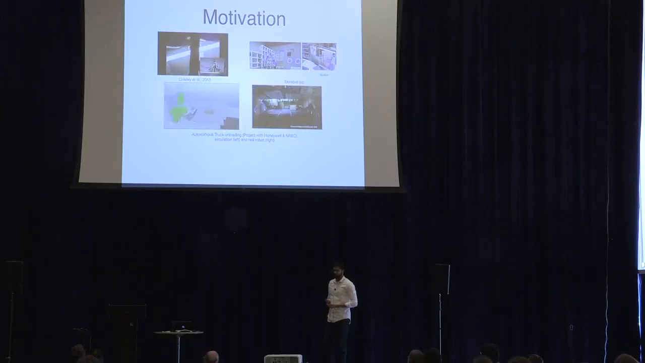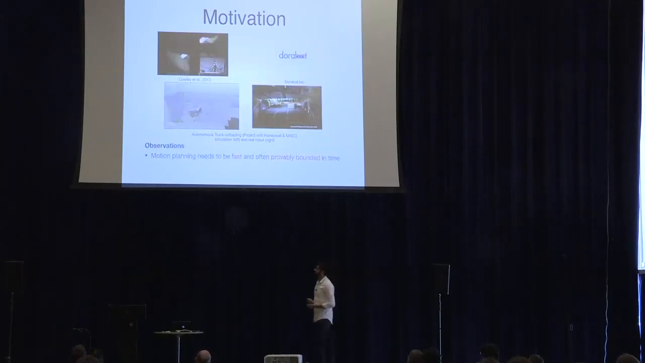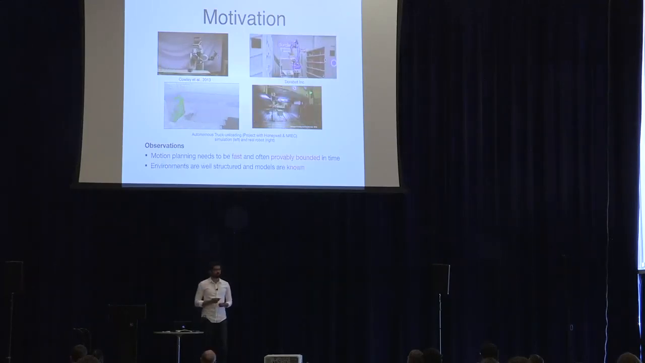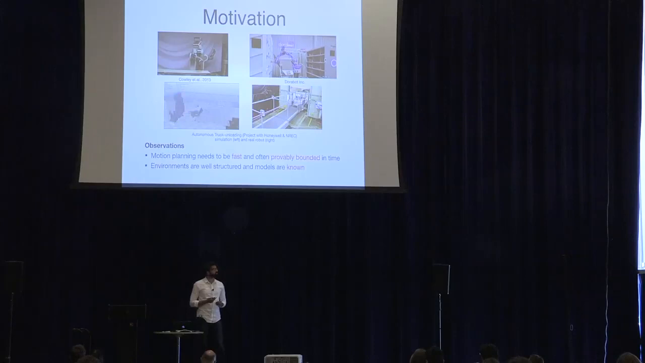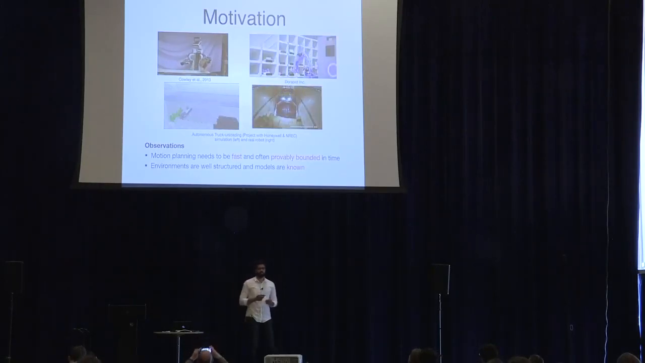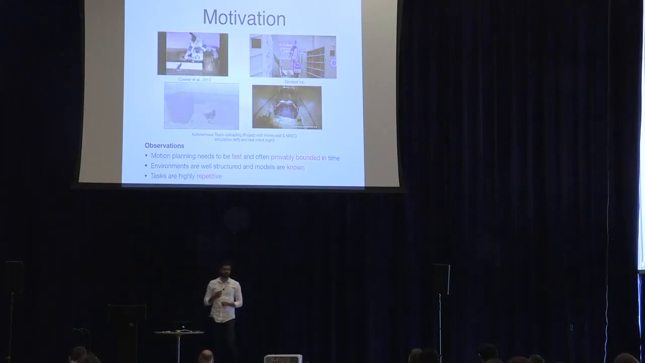So in all these domains, we observe that motion planning needs to be fast and often provably bounded in time. We also observe that the environment is fairly structured, and the environment is known. So we won't see any objects online that we don't have a model of. And finally, we observe that the tasks are very repetitive.